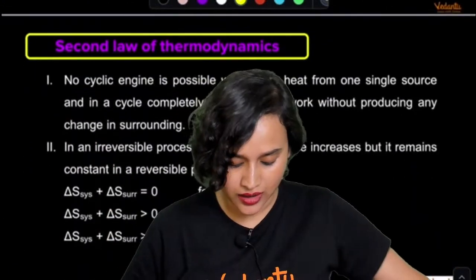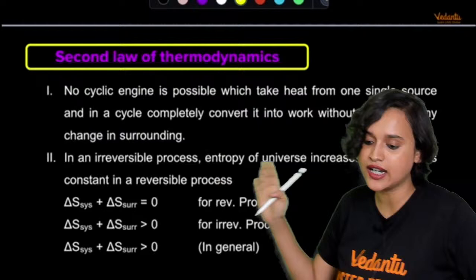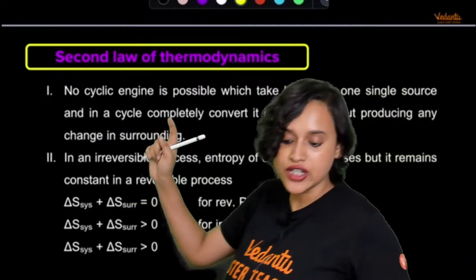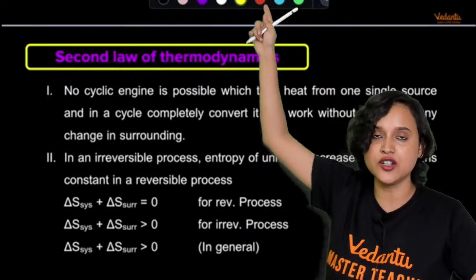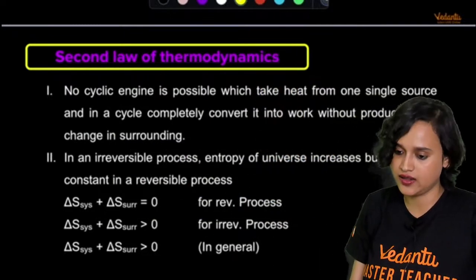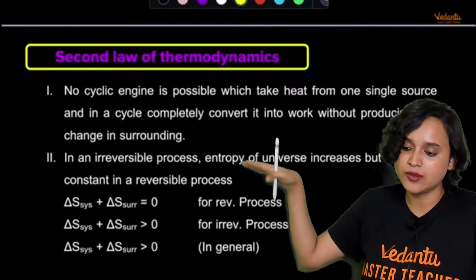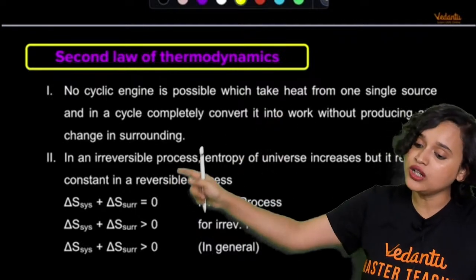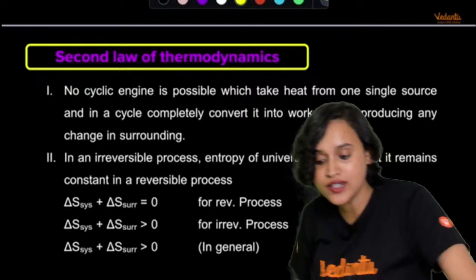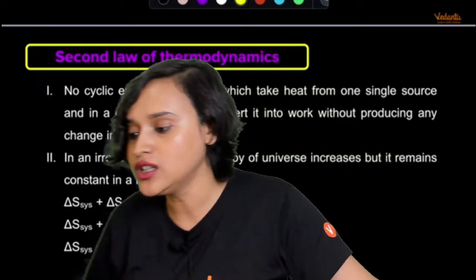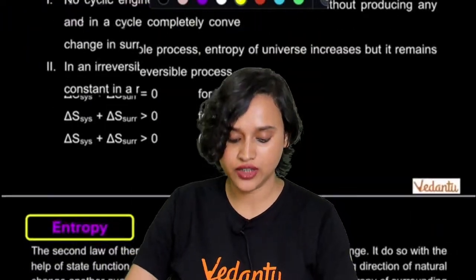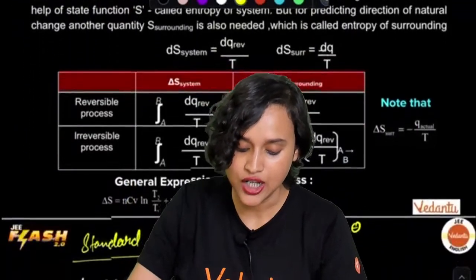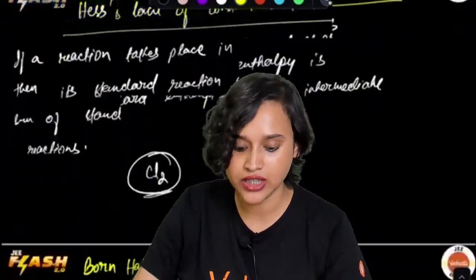Here is your second law of thermodynamics: no cyclic engine is possible which takes heat from a single source and in a cycle completely converts it into work without producing any change in the surroundings. That means in an irreversible process, entropy of the universe increases, but it remains constant in a reversible process. This is what brings us to the second law of thermodynamics. So we are done with everything, guys. We are done with entropy, we are done with the second law of thermodynamics.